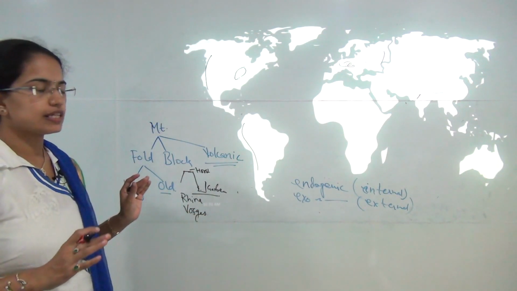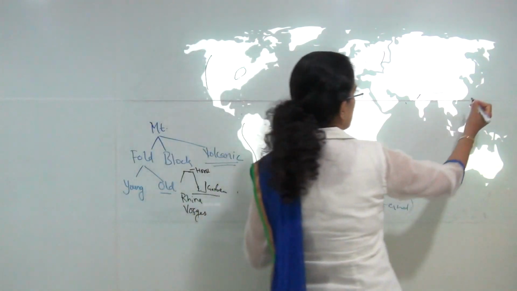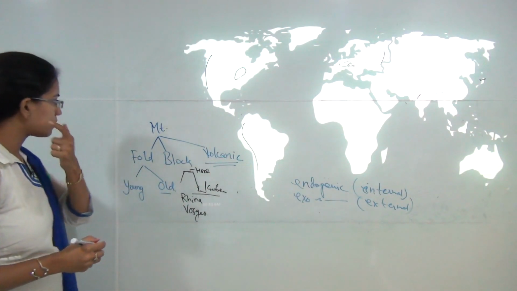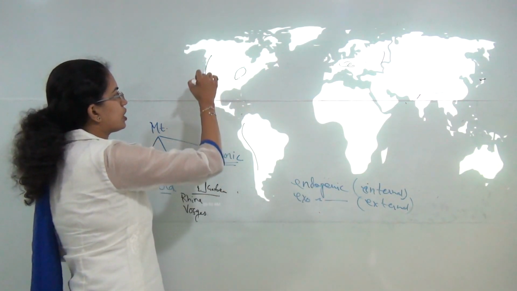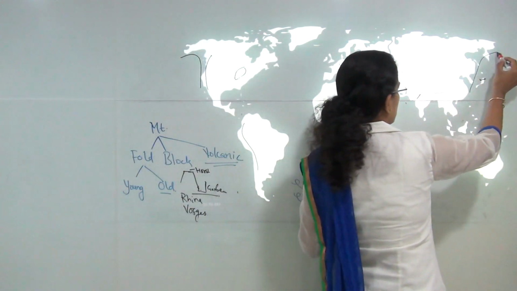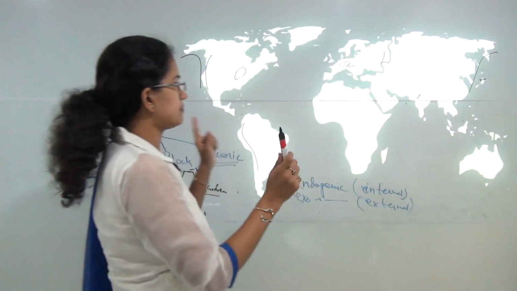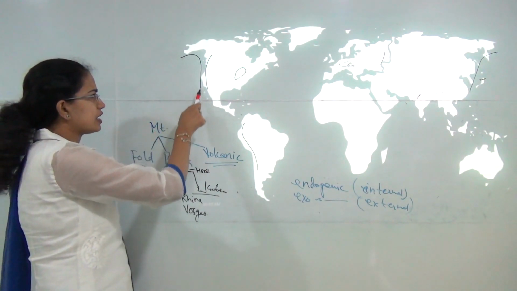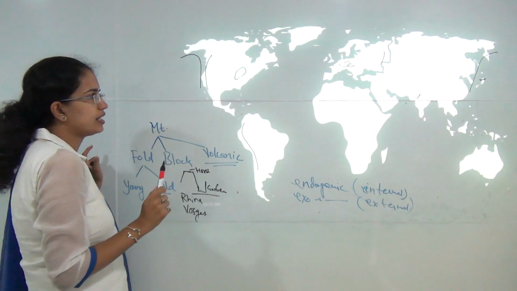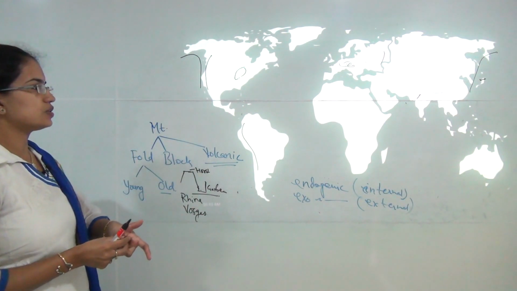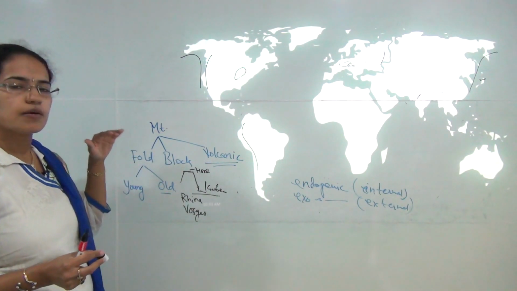Then comes the volcanic mountains. Mount Fujiyama in Japan, Mount Kilimanjaro in Africa are some of the volcanic mountains. Volcanic mountains are also commonly seen along the Pacific Ring of Fire. So you have the Pacific Ring of Fire that we already talked about in the previous session, and along the Pacific Ring of Fire you would have numerous volcanic mountains that could be seen. So this was the basic classification for mountains.